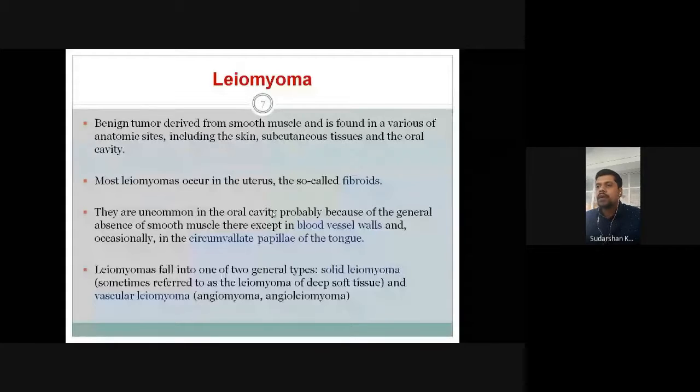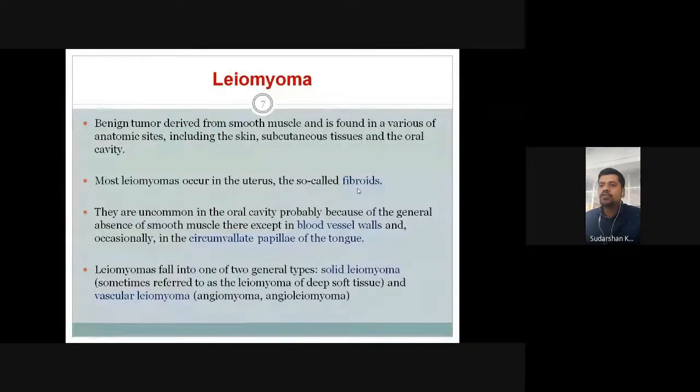The most common location for leiomyomas is the uterus. In the uterus, a lot of these fibroids are seen, especially in female patients. These fibroids, which occur in the uterus, are nothing but a soft tissue benign tumor originating from the smooth muscle, that is leiomyomas of the uterus. We call them fibroids, which is the most common location.